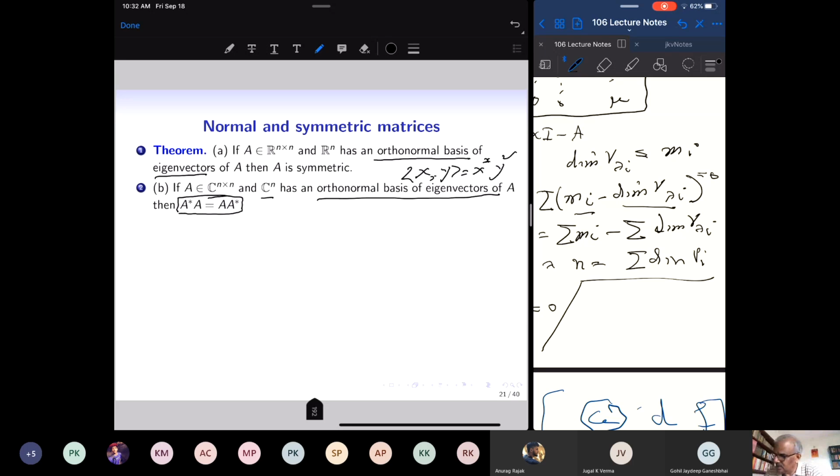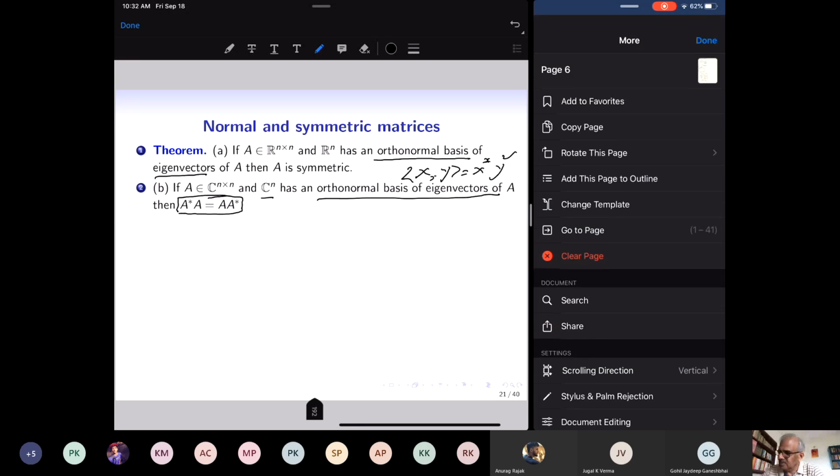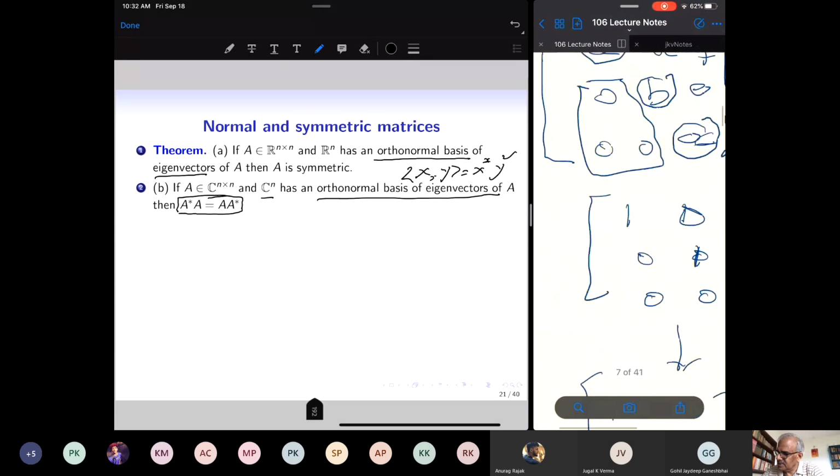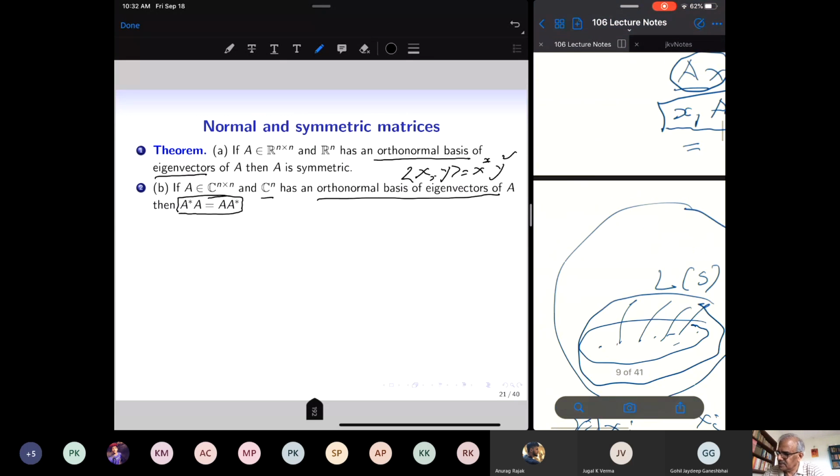Now we saw this matrix, 0, 1, 1, 0, 1. Yeah, we saw that this matrix had one eigenvalue and the eigenspace was one dimensional. This was not invertible. This was not a diagonalizable matrix. Yeah, this matrix was not a diagonalizable matrix.